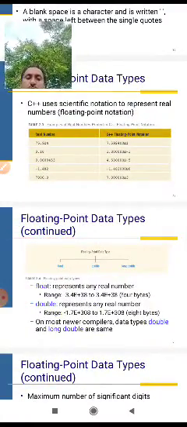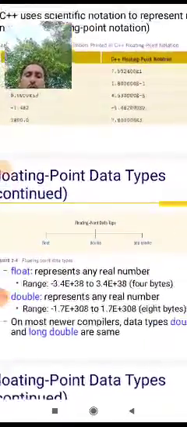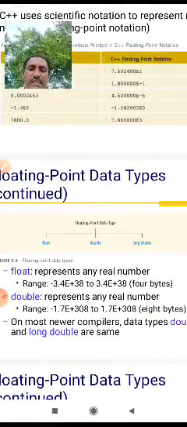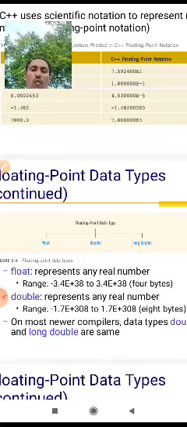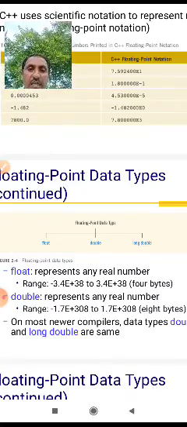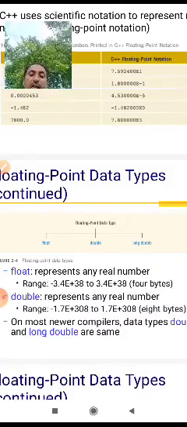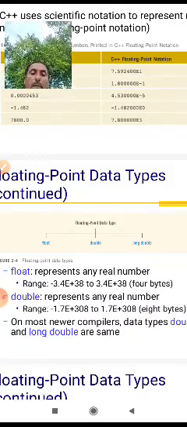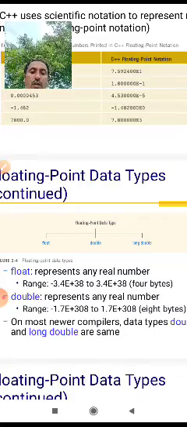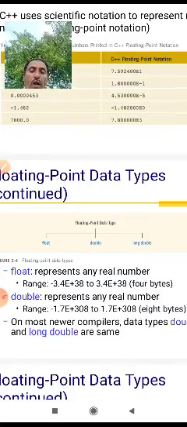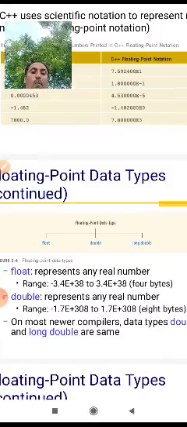Float represents any real number in the range minus 3.4e plus 38 to 3.4e plus 38, using 4 bytes.